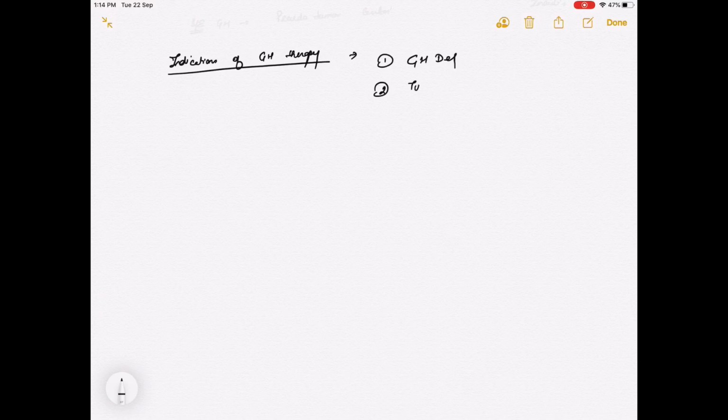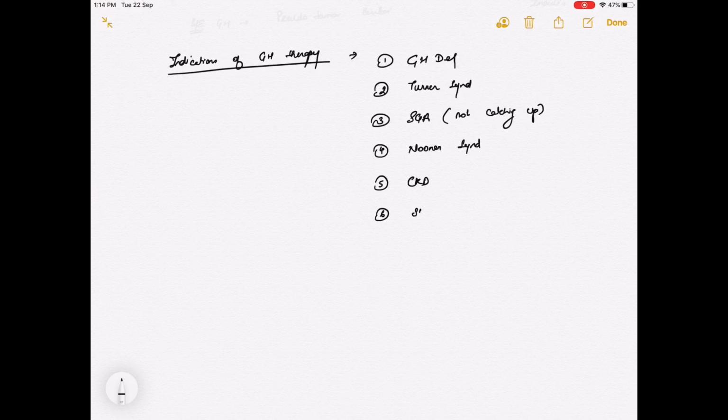Second is Turner syndrome. Third is SGA, that is, not catching up. Fourth is Noonan syndrome. Fifth is CKD, chronic kidney disease.